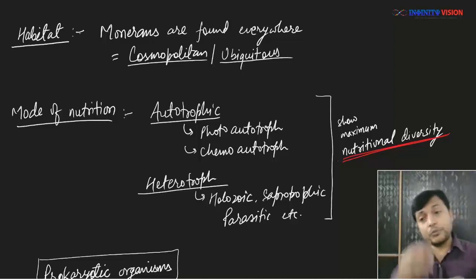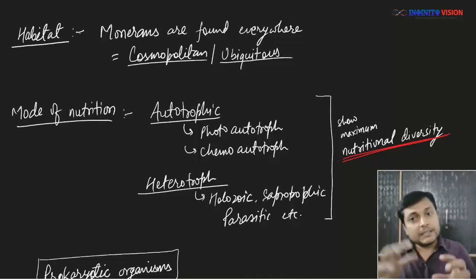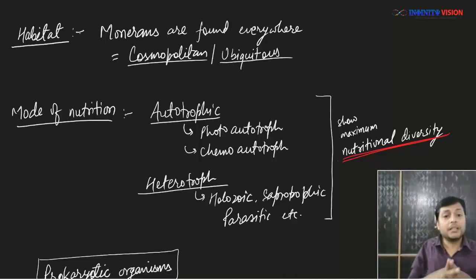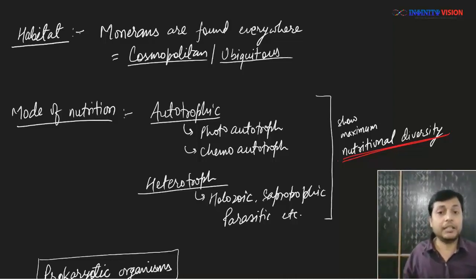And that's why this kingdom Monera shows the maximum nutritional diversity. No other kingdom has as wide a nutritional diversity as Monerans have.